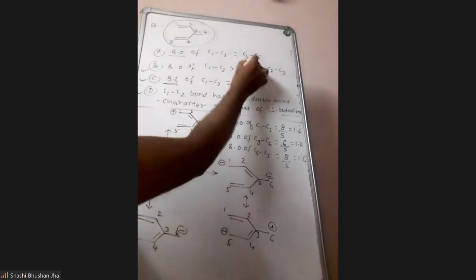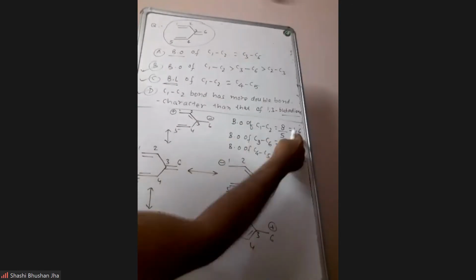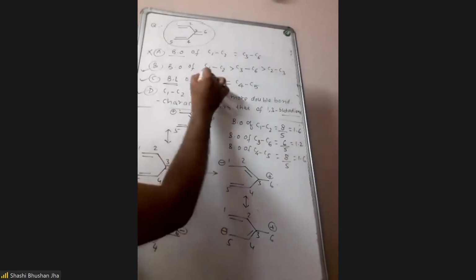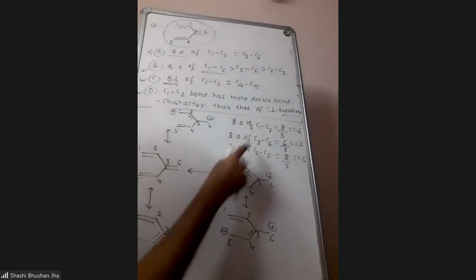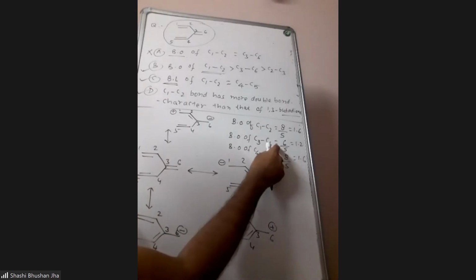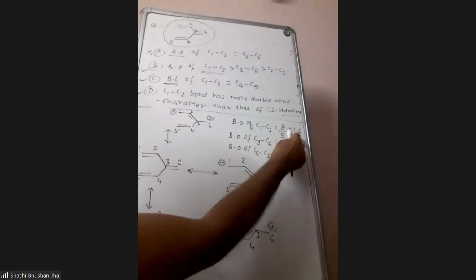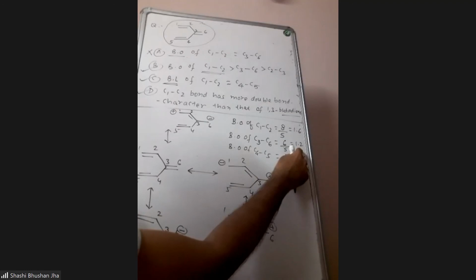So they are the bond orders of C1-C2 and the others. The first option says the bond orders of C1-C2 and C3-C6 are equal. They are not equal, 1.6 and 1.2. This is wrong. The bond order of the C1-C2 bond is greater than C3-C6, so here itself you find 1.6 and 1.2.